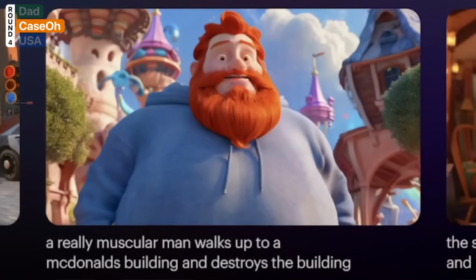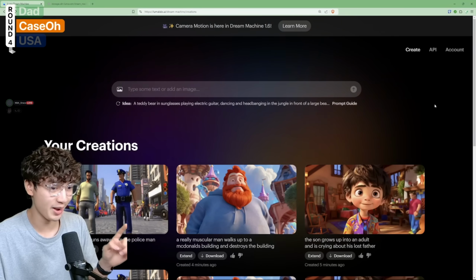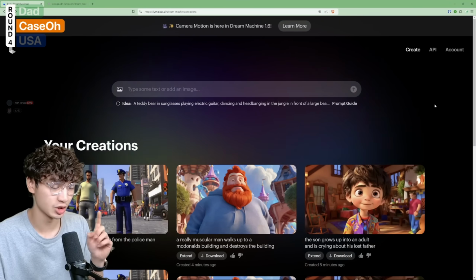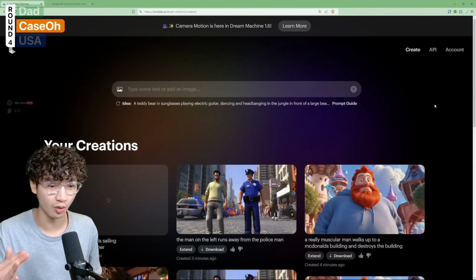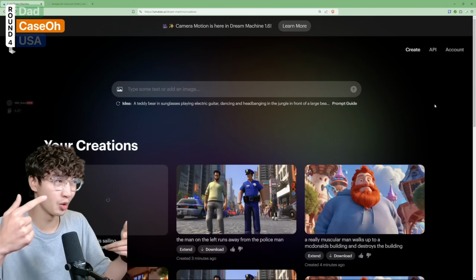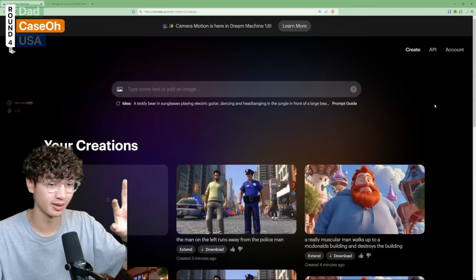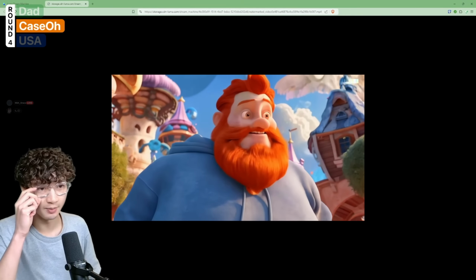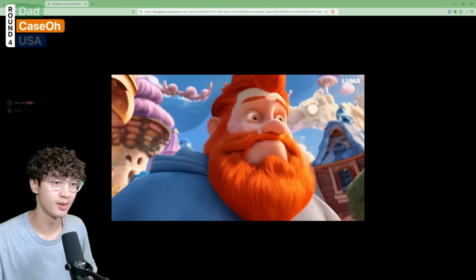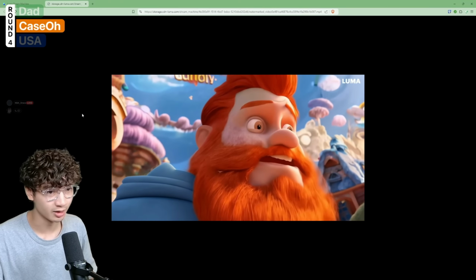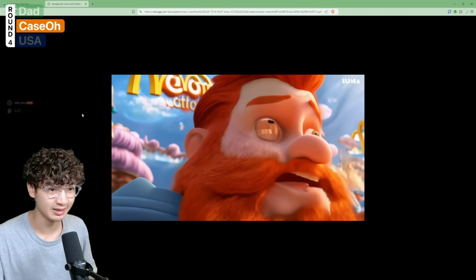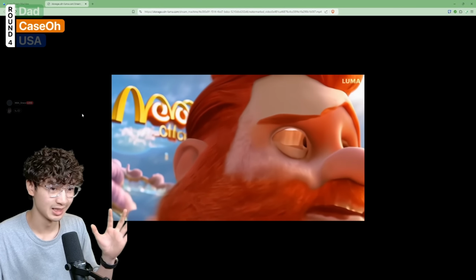Let's have a look at the Queso trailer. And we said a really muscular man walks up to a McDonald's building and destroys the building. So this is going to be the catalyst for why Queso turns evil or becomes like a superhero. I think the muscular man is going to be the villain. Okay, so we have Queso. It's going to pan into him, and then we're going to have the McDonald's in the background. His eyes are going to go lizard crazy, and please switch scenes.